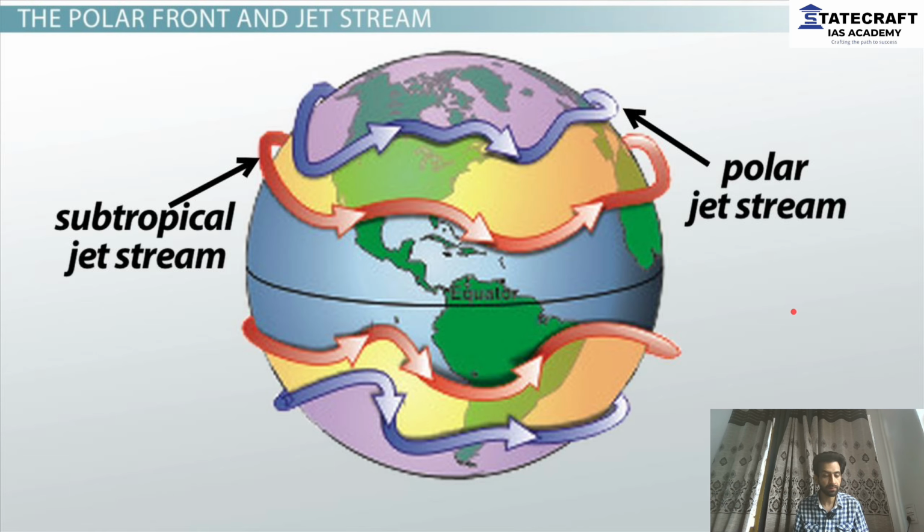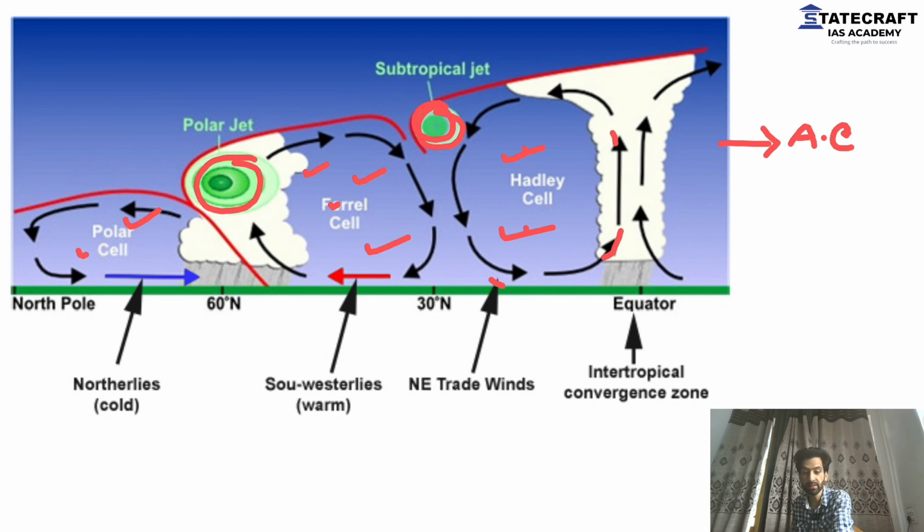Because if you have seen the last class, I told you about this is the equator, this is the subtropical area, subpolar area, and then we have the poles. These are atmospheric circulations that are present throughout the earth. These winds are present throughout the earth, right? Throughout the year. So that is why we have these permanent jet streams, because of this atmospheric circulation that we learned in the previous class.